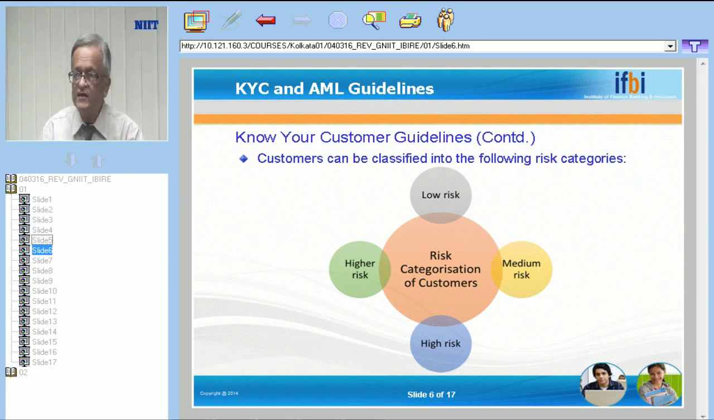So here, in the case of medium risk customers, the volume of transaction as well as the amount of transaction is also higher. For example, in the case of NRI customers, HNI customers, and trusts, all these customers are considered as medium risk customers. Why is it considered as medium risk? Because the volume of transaction, the amount of transactions is much higher than that of the low risk customers.